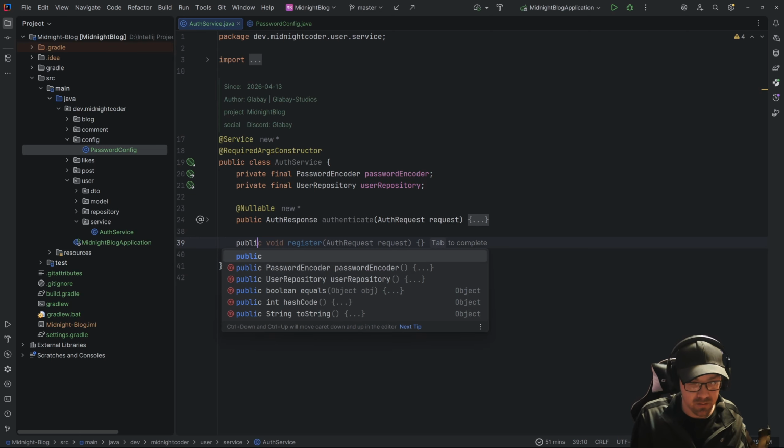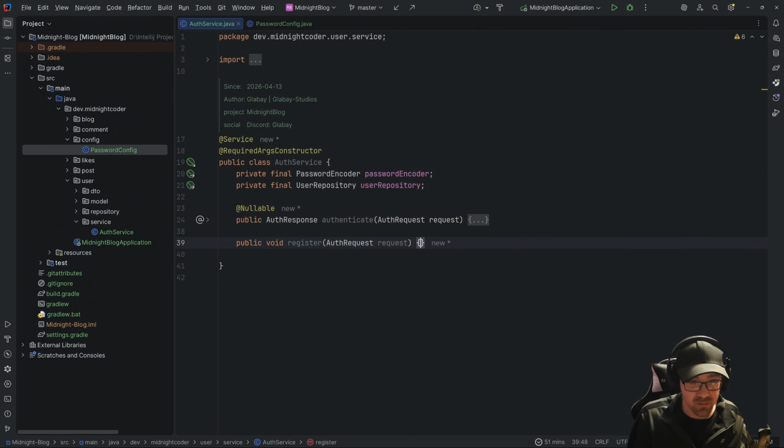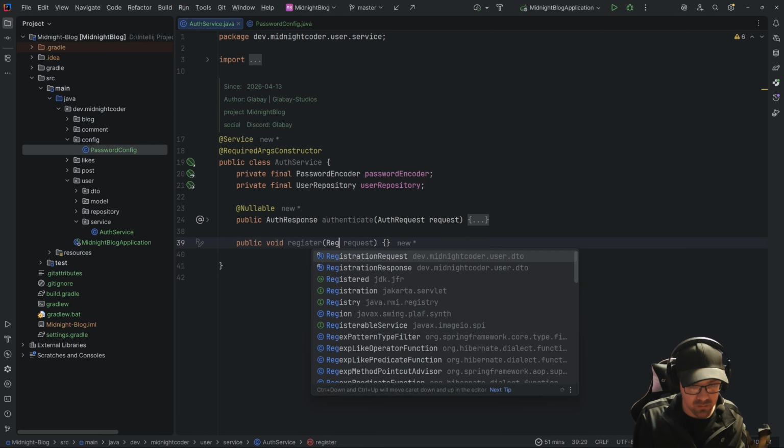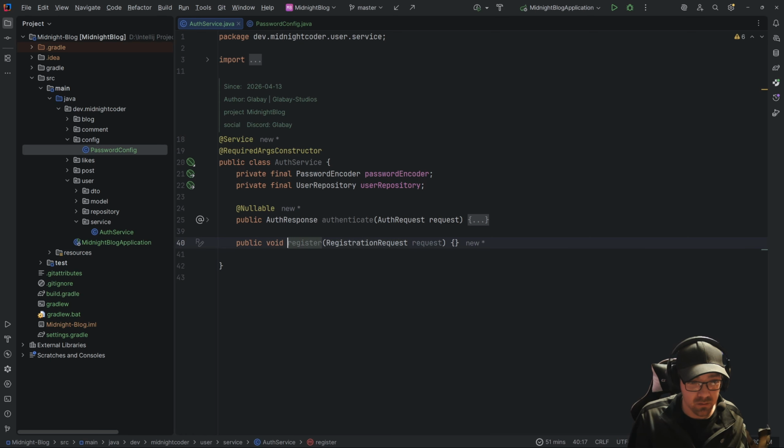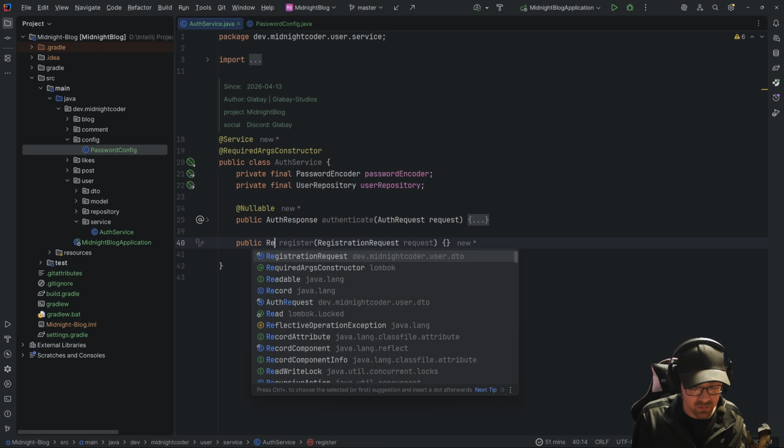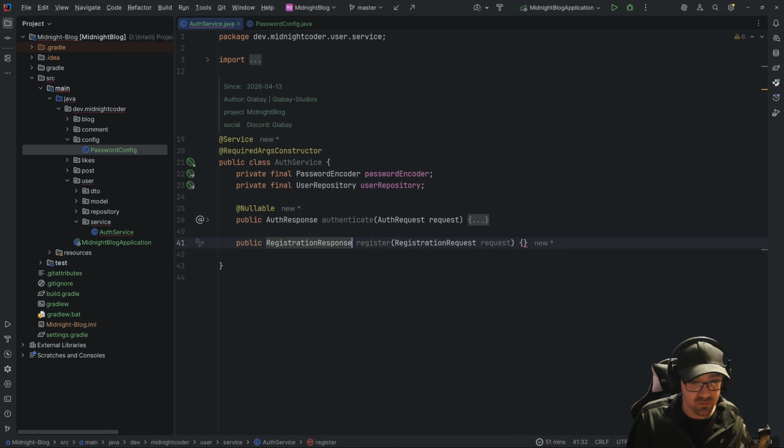So we're going to say public void register auth request. No, this is going to be a registration request. And this is not going to be void. This is going to be a registration response. Okay, now we're getting somewhere.